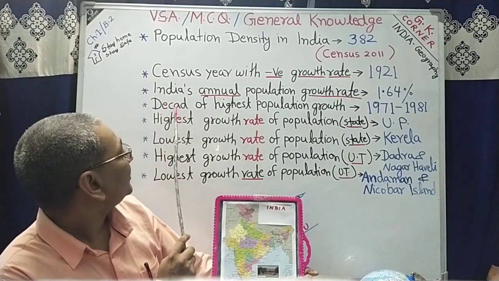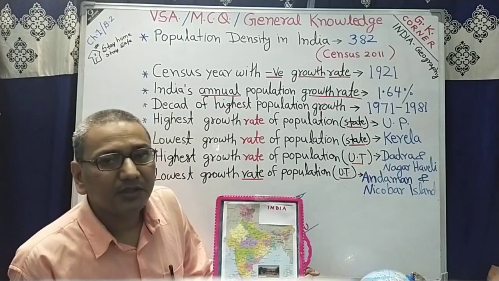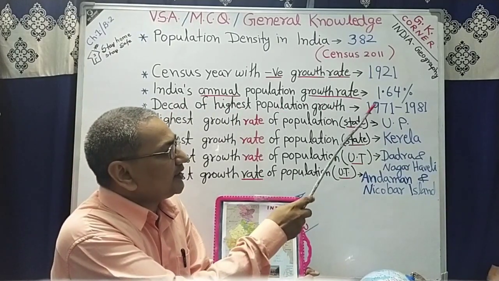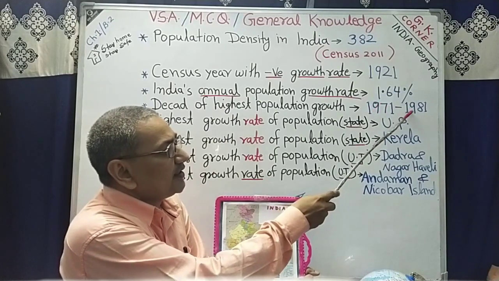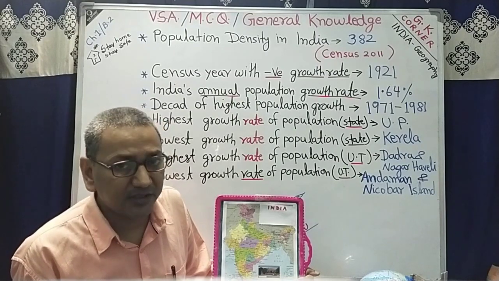Next question is decade of highest population growth. The correct answer is 1971 to 1981. There was the highest population growth in our country.